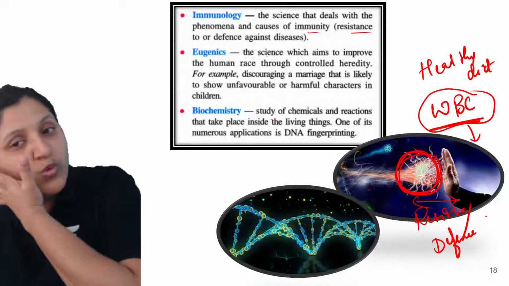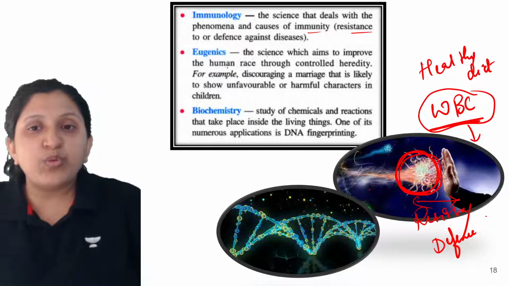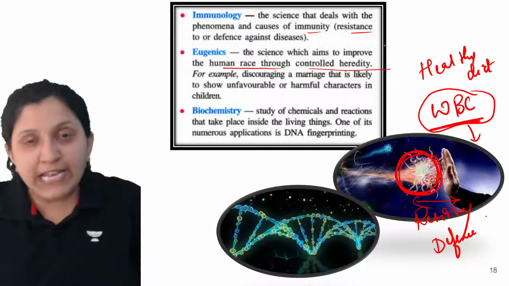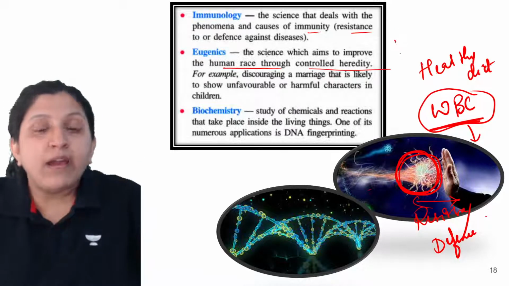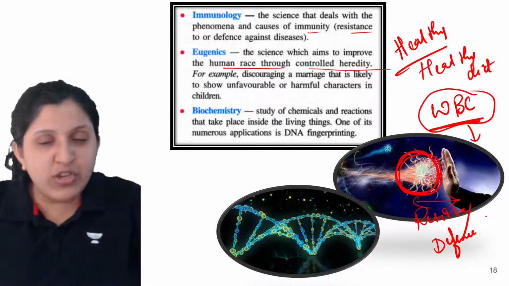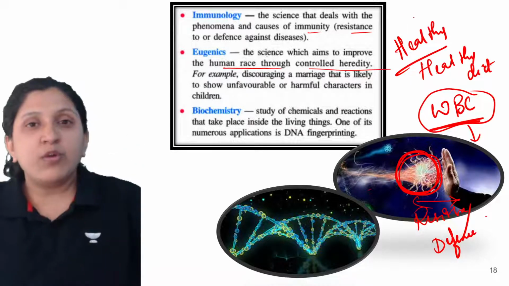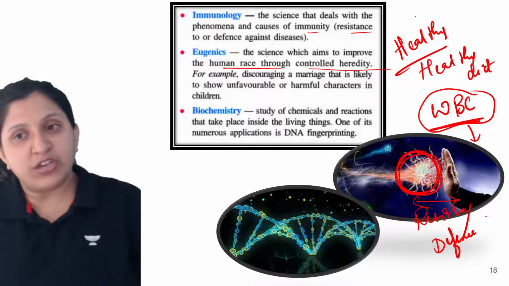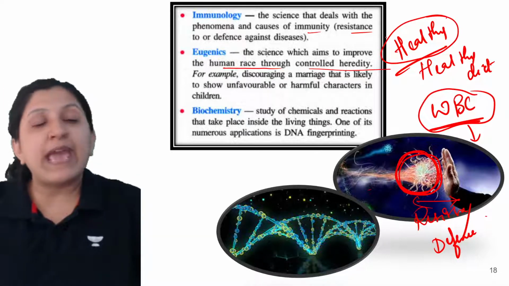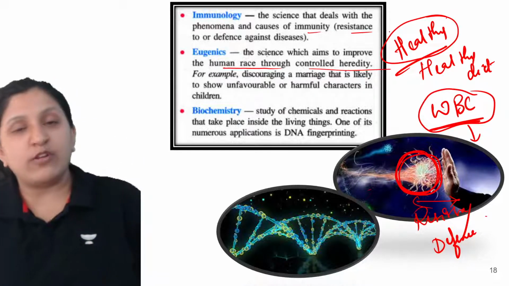Now eugenics, so what exactly is eugenics? It is a science which aims to improve the human race through controlled heredity. Mainly, marriage is allowed only between healthy individuals. If an unhealthy individual is there, there is a chance that they can pass the same disease to the next generation. So it is always made sure that healthy individuals get married, so they can give rise to a healthy child, and the next generation will also be healthy.